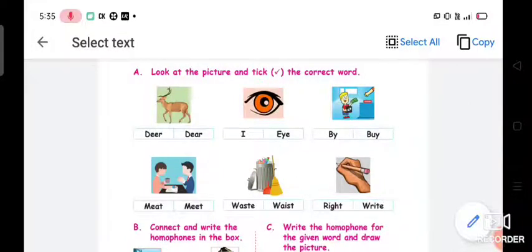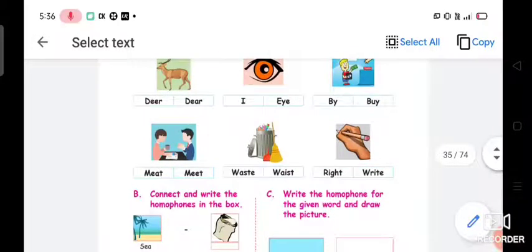Yes, next picture, MEAT or MEET. Can you say which is the correct one? Yes, M-E-E-T is the correct one. It is different from M-E-A-T, but the sounds are, yes, very good, similar. So you have to tick M-E-E-T. Next, W-A-S-T-E, W-A-I-S-T. So the first spelling is the correct one.